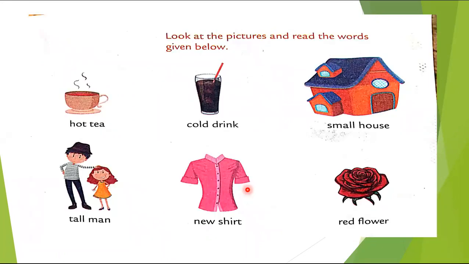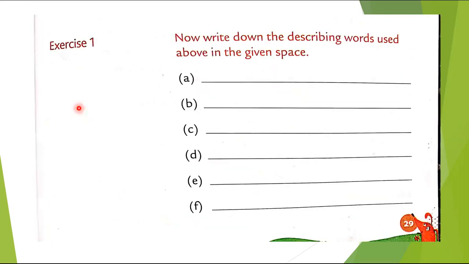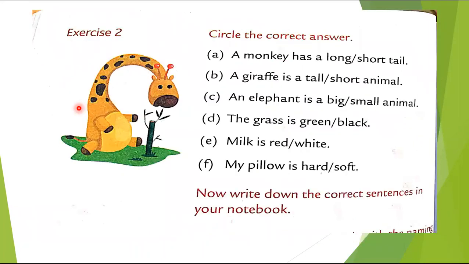In the first image, hot tea, so hot is again a describing word. Second, cold drink. Small house. Tall man. New shirt. And red flower.